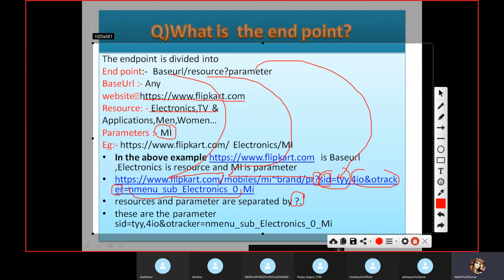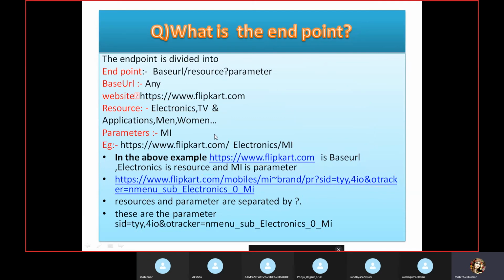These are the parameters, right? I told you, these are the parameters we are going to use in real time. Got it, right? So this is one interview question: what is the endpoint? What are the resources? What is the param? These are interview questions. You have to understand what the endpoint is.